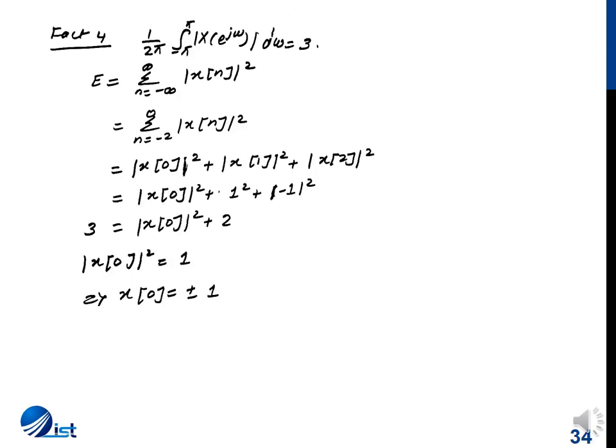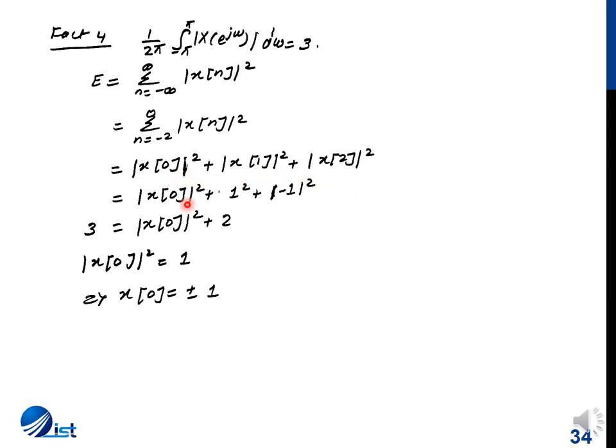To determine x(0), we will be using fact 4, which states that the signal energy is equal to 3. The signal energy is given by this formula, and for the current signal we have samples at n equal to minus 2, minus 1 and 0. So we open the summation. We have |x(0)|² plus |x(-1)|² plus |x(-2)|².